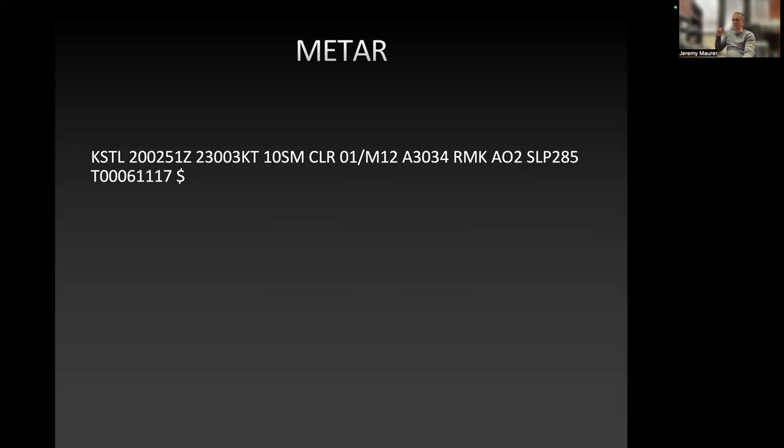So let's talk about what this means. Let's learn to read the code, interpret the code. The first part here is the airport identifier, and that's pretty much always the case.